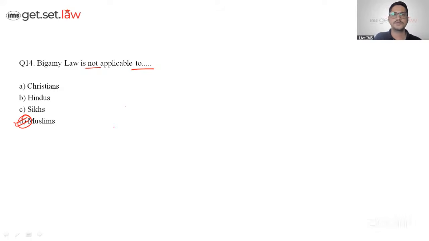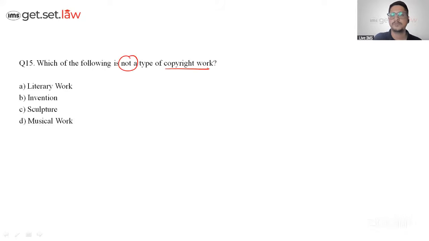That's good. Very good. Which of the following is not a type of copyright work? This is a very interesting part, guys. A lot of times we miss out on what the question asks. They are asking what is not a type of copyright work. So we say it's for music, it's for art, it's for literature. All of it is related to copyright because you have to learn the term copy, which covers music, art, audio, and so on. So literary work is a copyright, sculpture is art work. Invention, come on, tell me. Invention is what type of an IPR? Can I have an answer in the chat box?